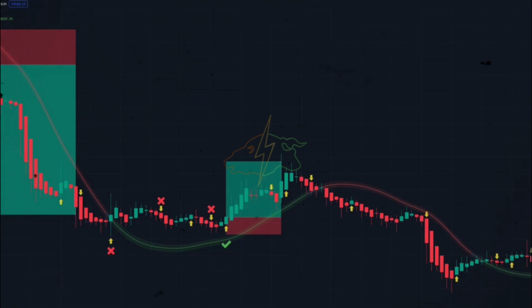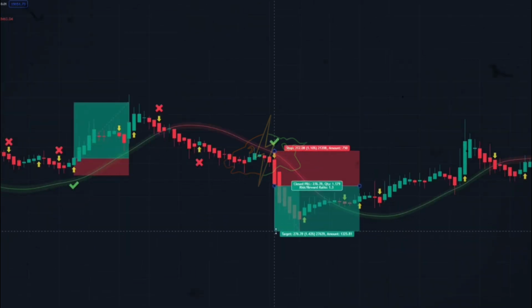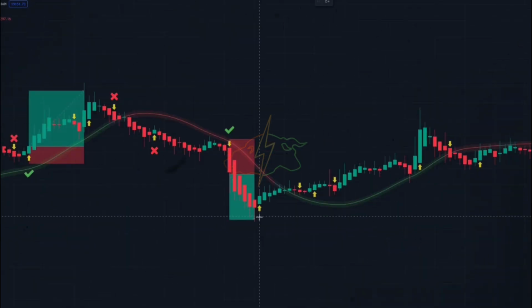Here it is true that the moving graph is red, but there's a reason that I don't enter a trade. The reason is the moving graph being ascending. And these types of positions are very dangerous and risky. But here I do enter a sell trade, because the graph is red and moving downwards. Here both signals are invalid because the movement is ascending, but this one is valid because it has both conditions met.